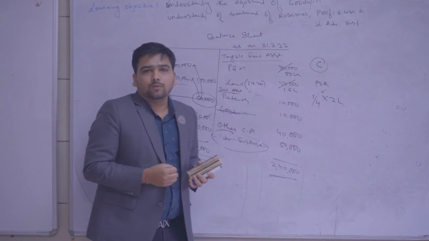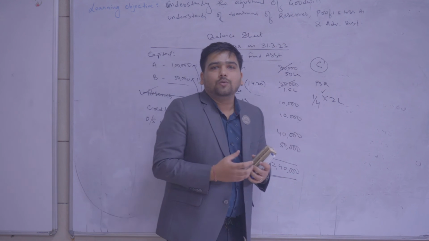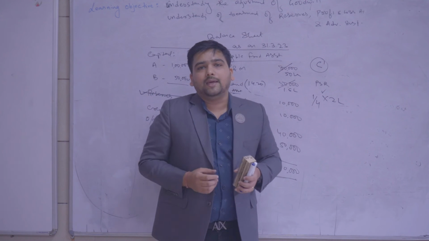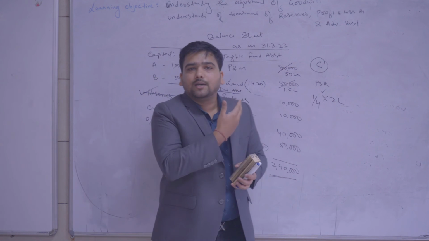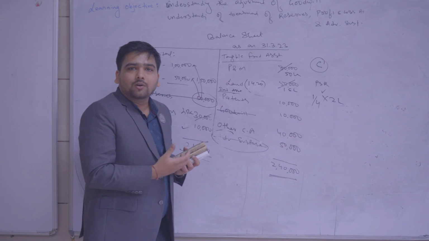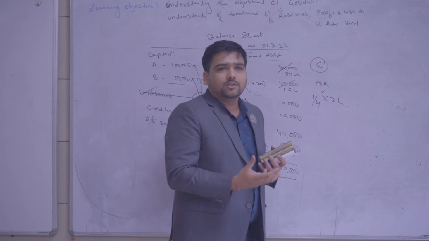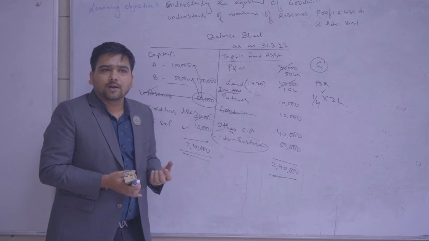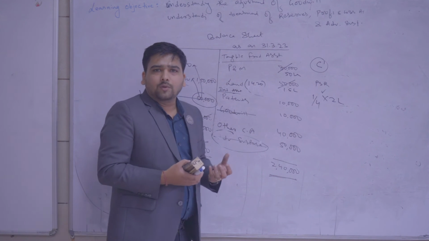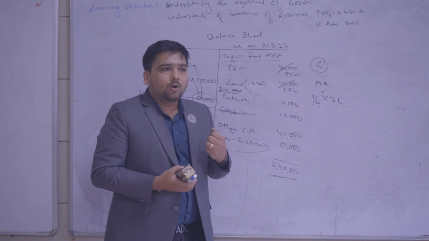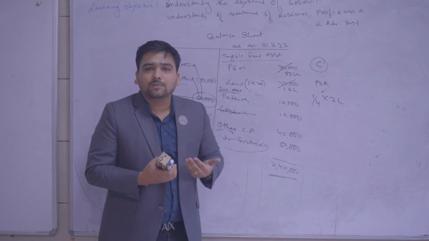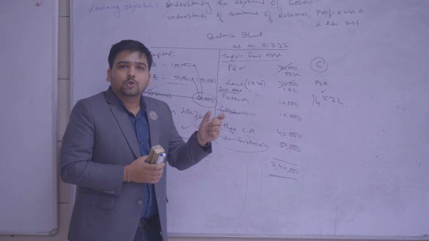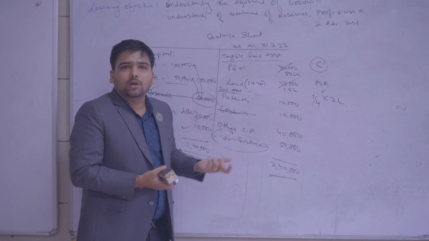Now, who owns this goodwill? Who has made this goodwill? This goodwill is earned by A and B. This goodwill is created by A and B, that is the old partners. They have done all the hard work and they have made this goodwill out of their good service in the market. These are the factors of goodwill. Out of the services they have provided, the good quality products they have provided, and the good customer relationship they have maintained, they have made this goodwill. Now the benefit of this goodwill should be transferred to A and B only, because they have earned